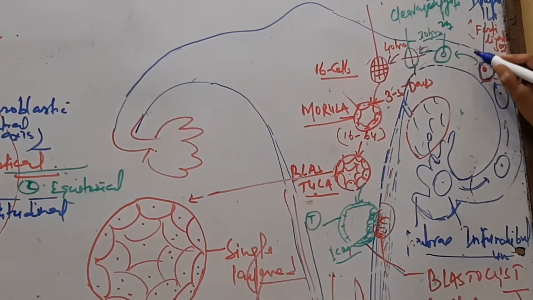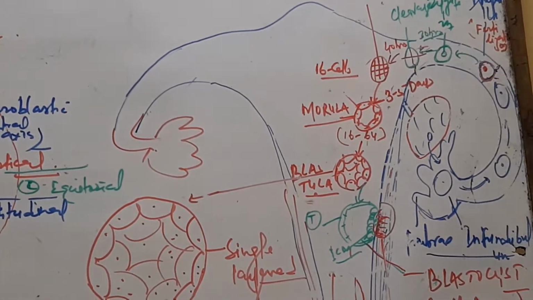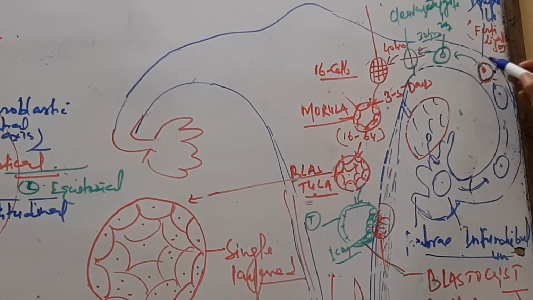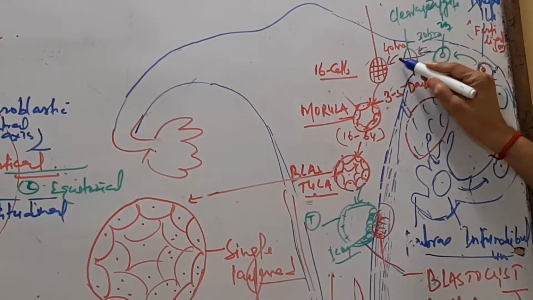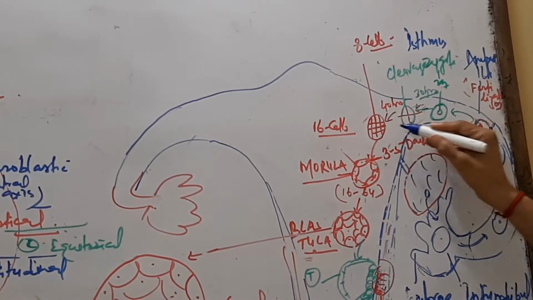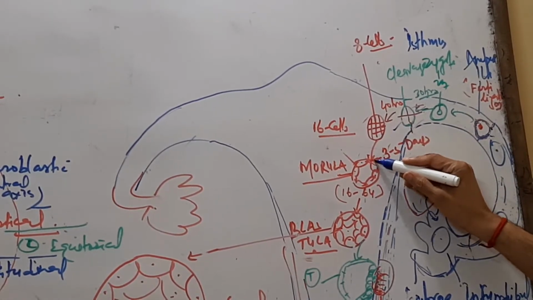So the fertilized egg forms here. After 30 hours of fertilization, the first division takes place. That first division is called cleavage. Then at 40 hours of fertilization, the second division starts. So there are 4 cells, then 8 and 16.